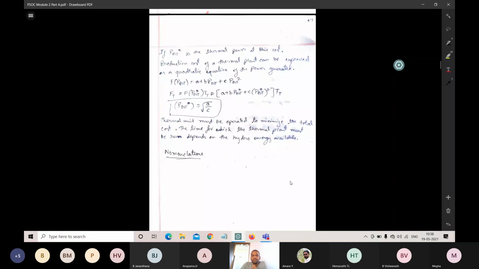Our main aim is to generate electrical energy by hydel power plants. When we are unable to match the load, we go for thermal power plants, but the thermal plants are not switched off entirely. They must satisfy the base load, and with the help of the base load, they increase the production. So the thermal power unit must be operated to minimize the thermal cost, and it must run until it matches with the hydel power plants.